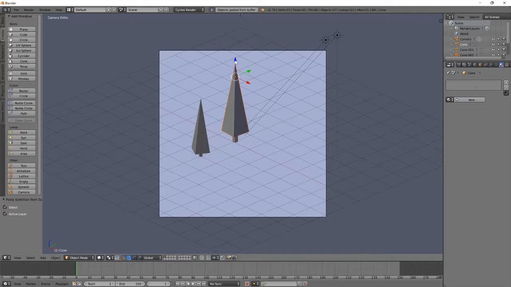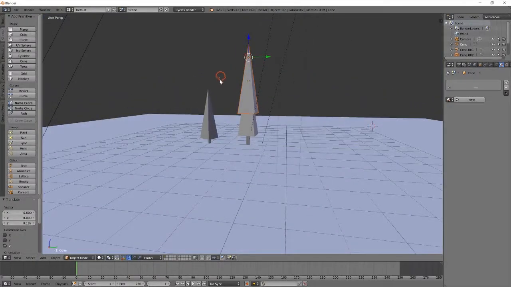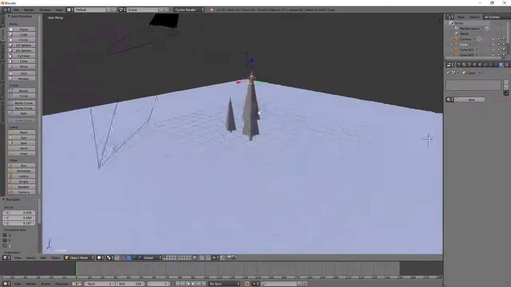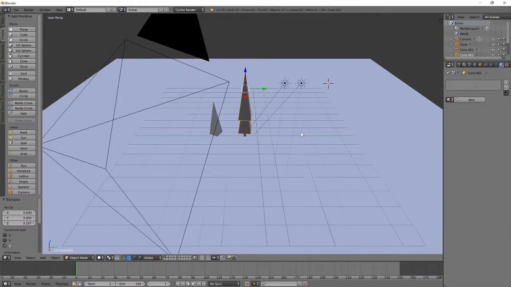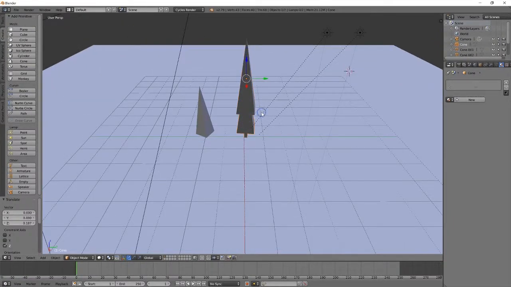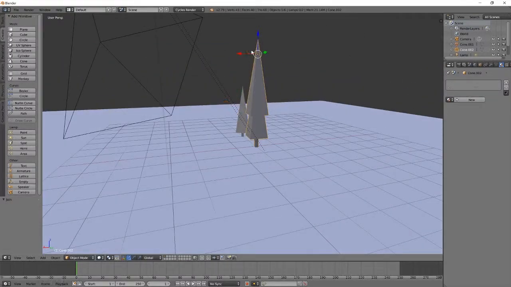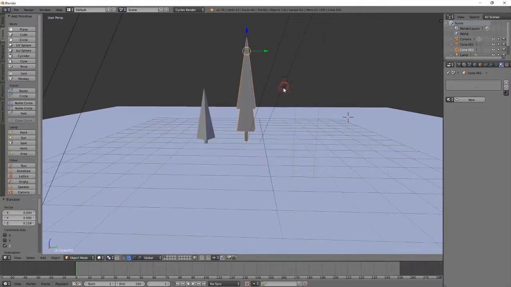You can do that very simply by pressing Ctrl C, Ctrl V, and just bringing the tree up a little bit. Now you can see that we have two different sections of the tree, and also they're two different objects. You can fix that really quickly by selecting both of them with a shift right click and then pressing Ctrl J, and now we have one singular object.